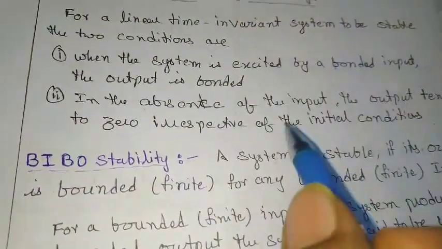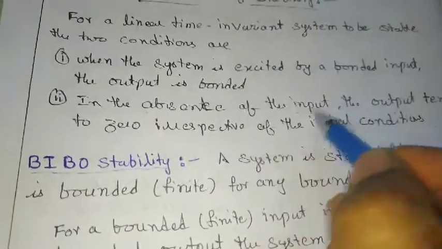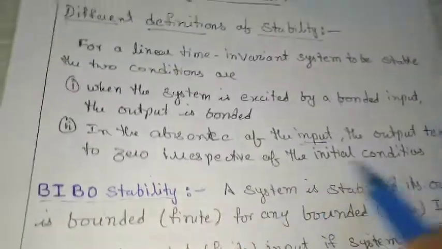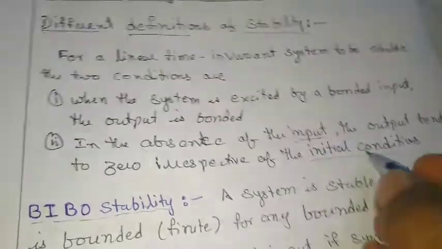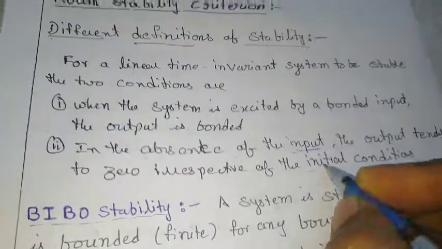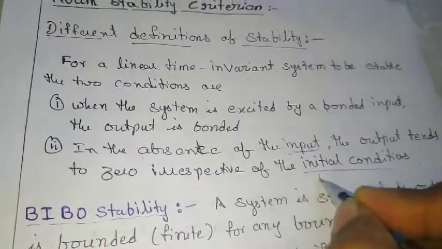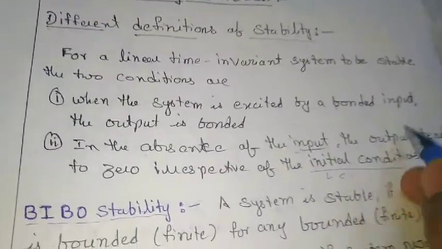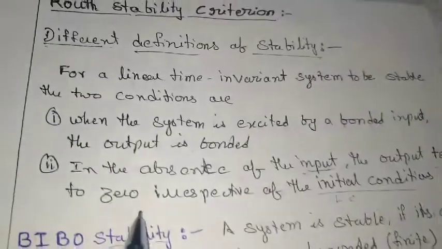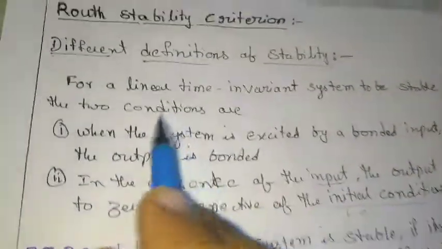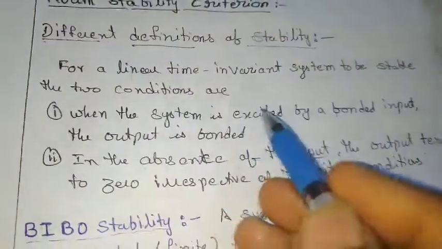Whenever I remove the input, the output has to go to 0 irrespective of initial conditions. Initial conditions means the system may initially have some voltages stored in the inductors and capacitors, so because of that you may get an output, but that output has to go to 0 when I remove the input. So these two conditions should be satisfied for a linear time invariant system to be stable.